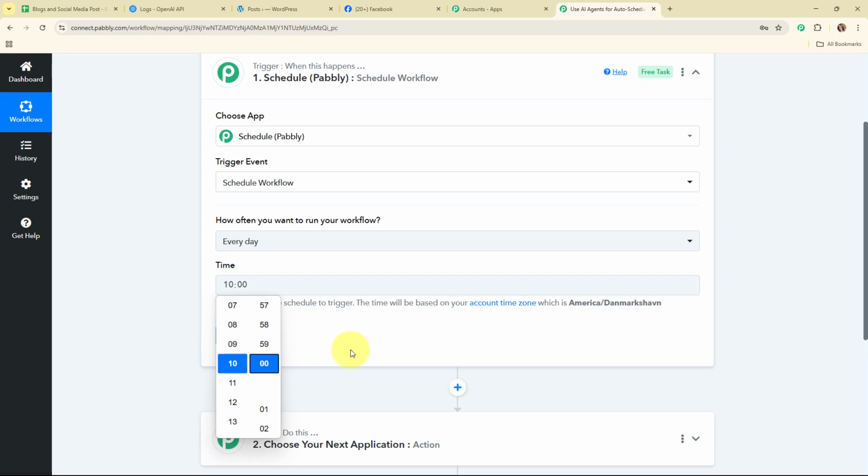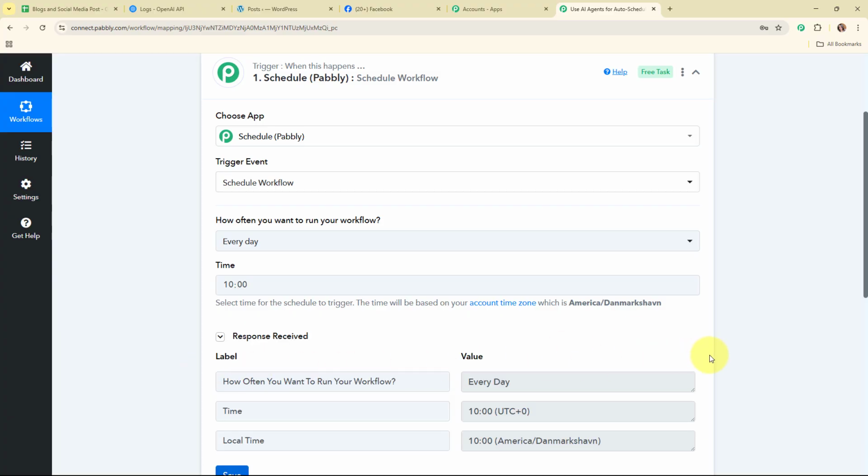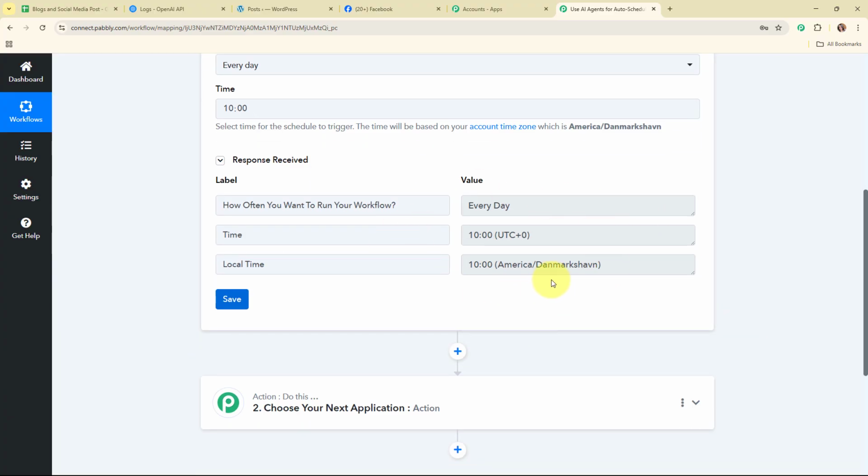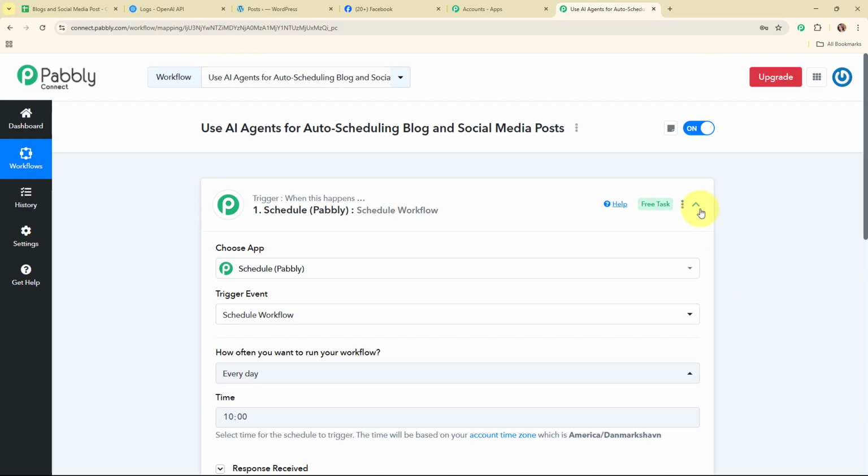Alright, so now here after setting up the time, I'm going to click on the save, and here you can see we have received a successful response. That means we have successfully scheduled our workflow for every day at a specific time, that is 10 a.m. Alright, so with this we have successfully set up a trigger over here.